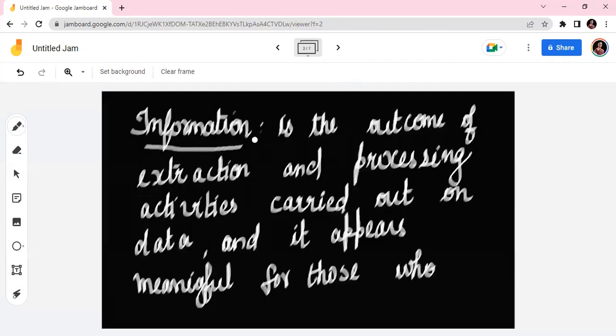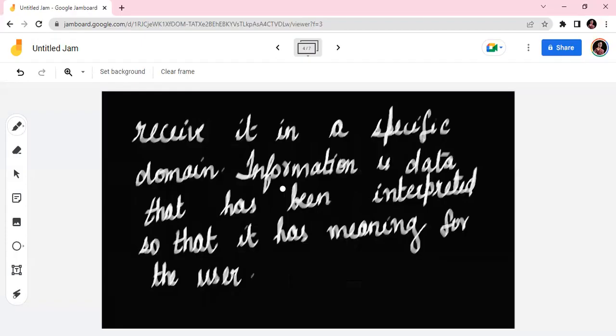And we have information. So what's the difference between data and information? Sometimes you will think data is one and the same as information, but no. What's the basic difference? Information is the outcome of extraction and processing activities carried out on data, and it appears meaningful for those who receive it in a specific domain. So what is information? It's data that has been interpreted so that it has a meaning for the user.